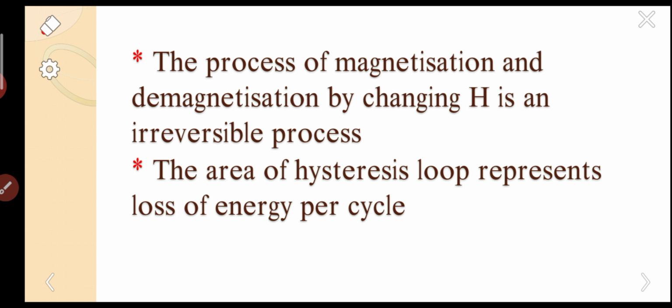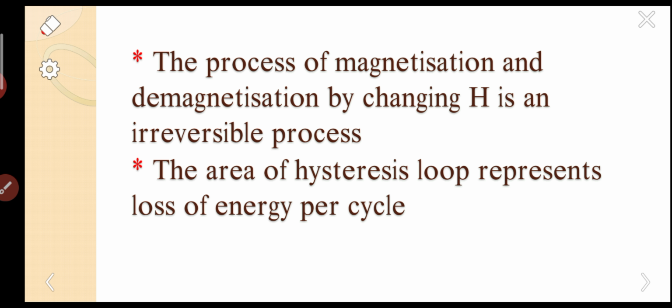I already explained in the slide where there are 6 stages. So what does it literally mean that the area of the hysteresis loop represents loss of energy per cycle? Practically, we already know about transformers. What is the use of transformers?